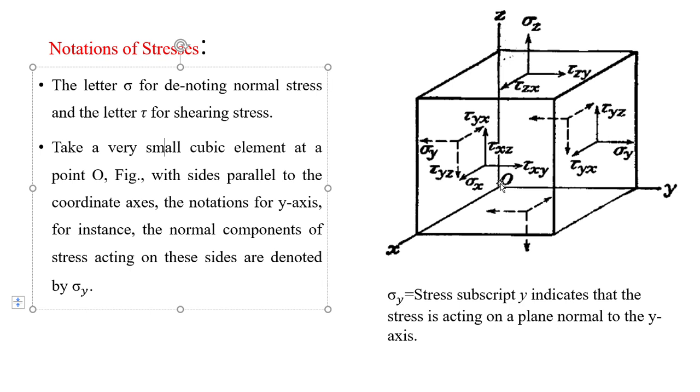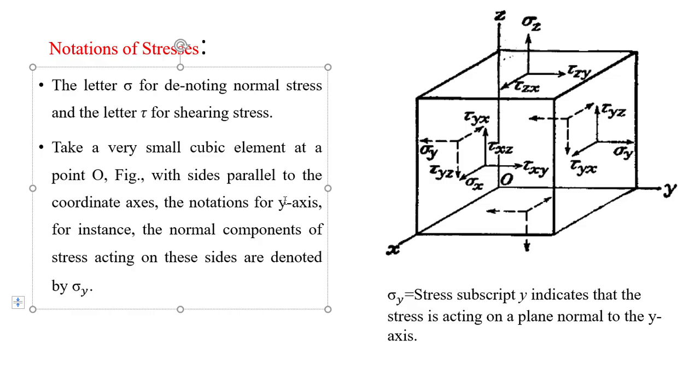If you consider these sides of the body, how many sides do we have? Six sides for a three-dimensional body. For these six sides, all the sides are parallel to the coordinate axes.